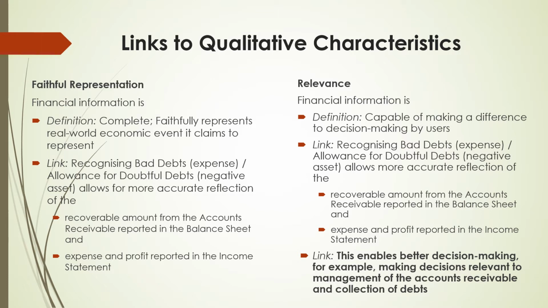The other qualitative characteristic is relevance, which states that financial information should be capable of making a difference to decision-making by users. The first part of the link is the same as what was mentioned for faithful representation. However, we'll need to link our explanation back to decision-making, which is what relevance is all about. Now, with better and more accurate reflection of the accounts receivable position in the balance sheet, as well as the expense and profits in the income statement, this enables better decision-making. For example, making decisions relevant to management of the accounts receivable and collection of debts.